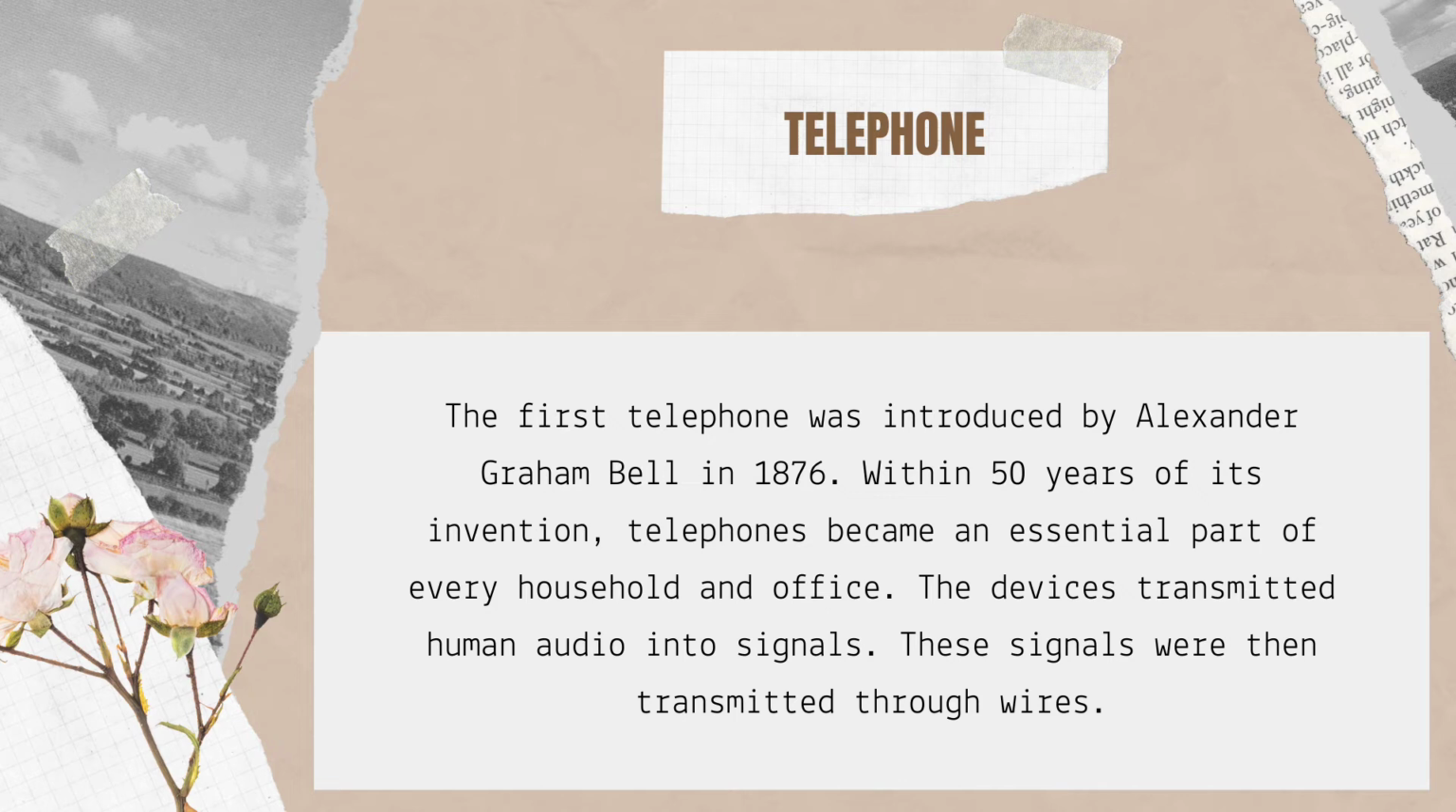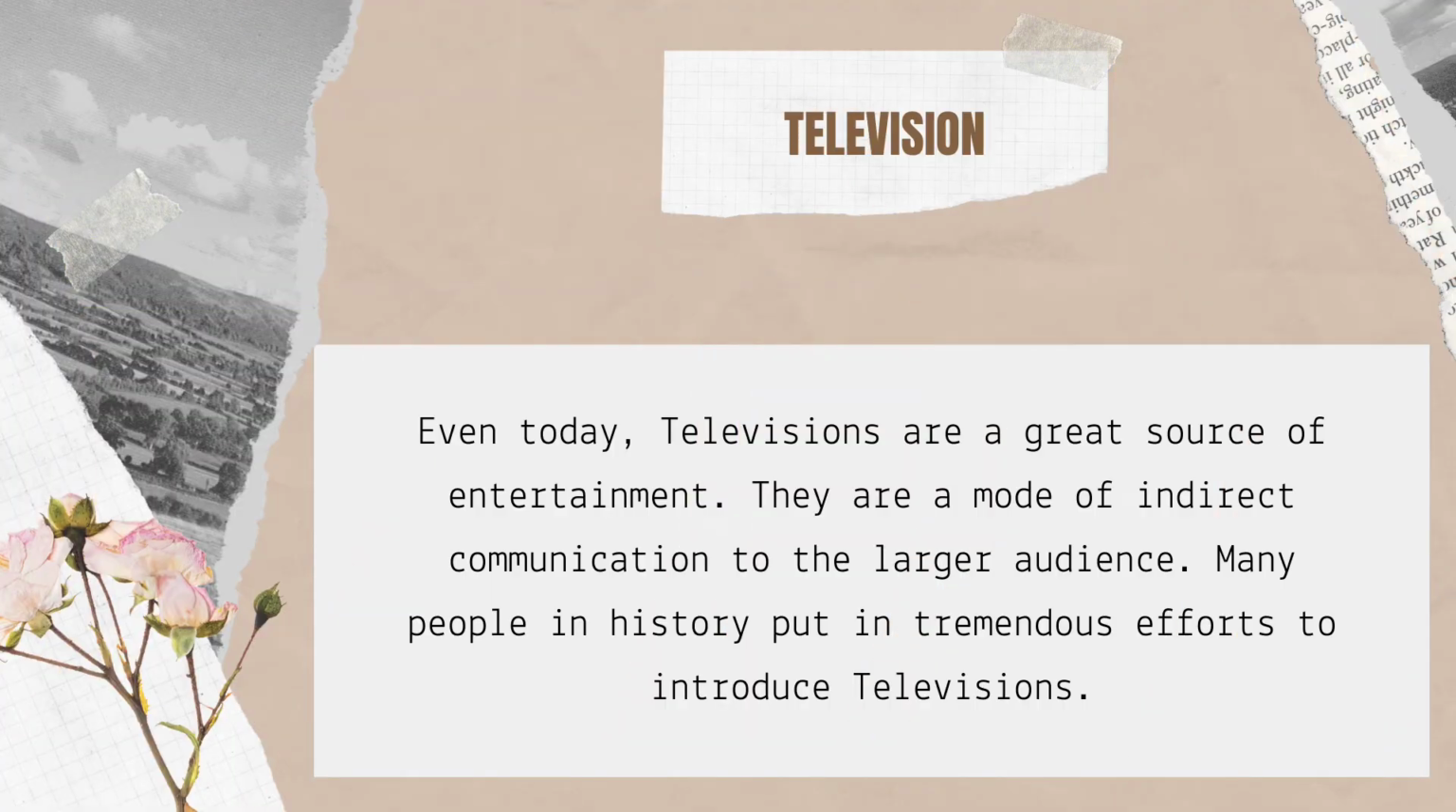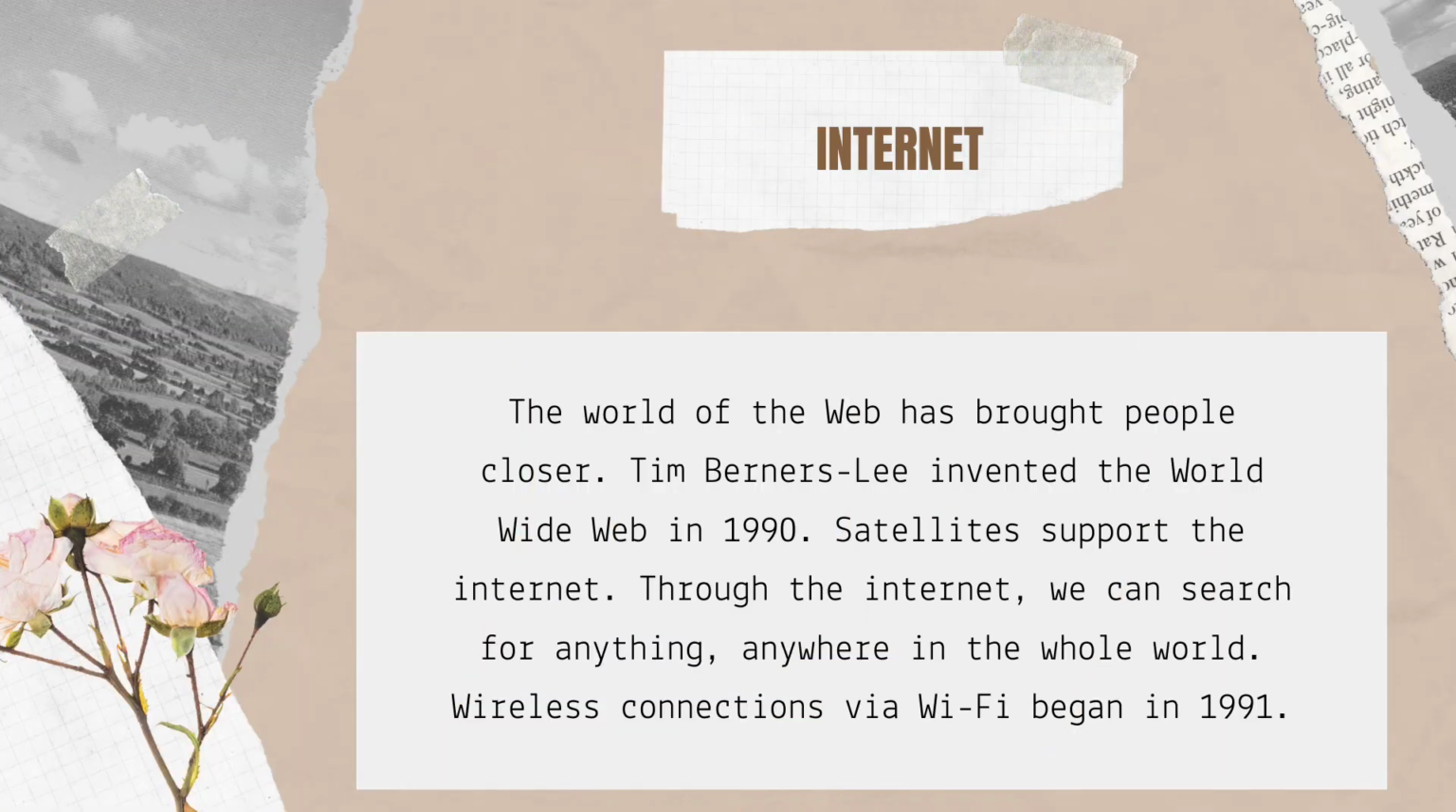Mobile phones were introduced in 1973 and the mode of communication was changed entirely. Television. Even today, television is a great source of entertainment. It is a mode of indirect communication to a larger audience. Many people in history put in tremendous efforts to introduce television. The early televisions displayed black and white pictures after World War II. But with the advancement, colors were added to the screen. Today, there are several features in television that provide us more entertainment and information.